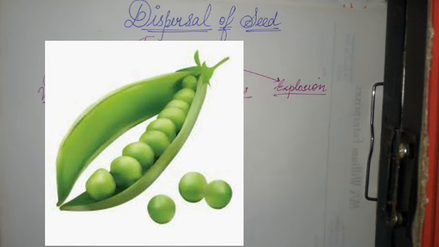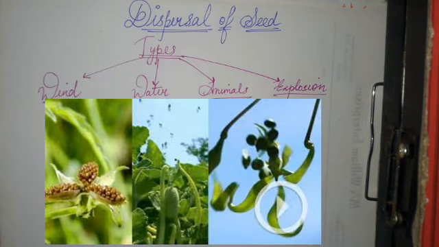This pod bursts open when it is ripe, and due to that burst, the seeds scatter very forcefully and settle down at a certain distance. Such a method by which the seed is dispersed by the burst of the fruit is called explosion. So this was all about dispersal of seeds and the types of dispersal.